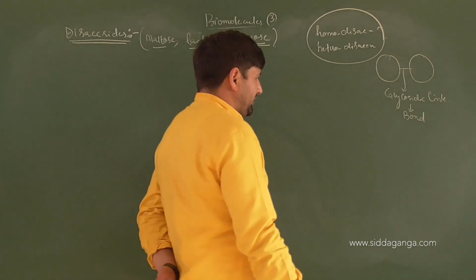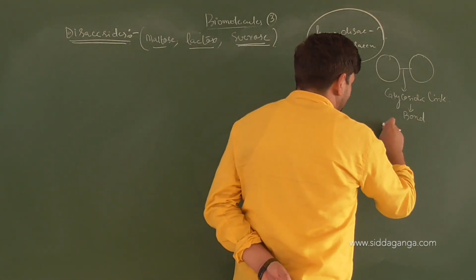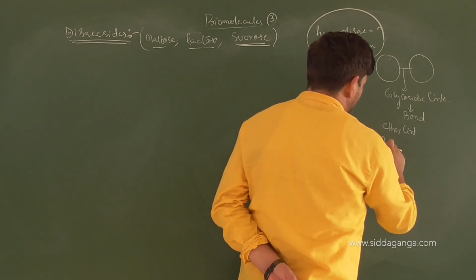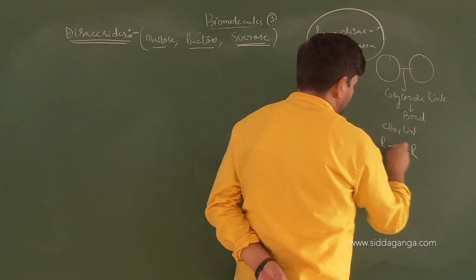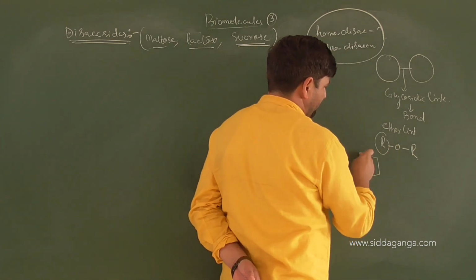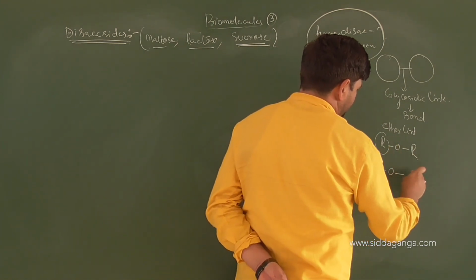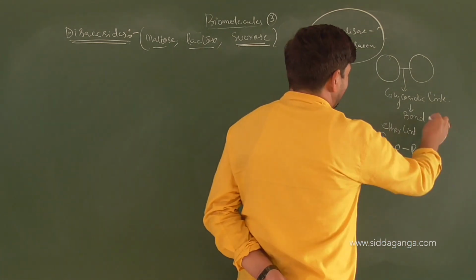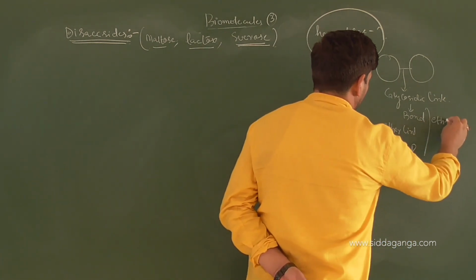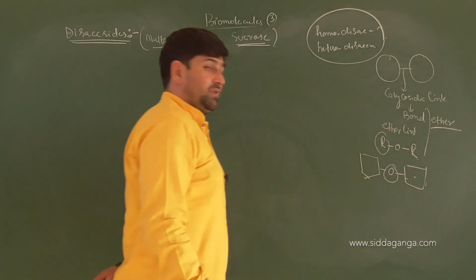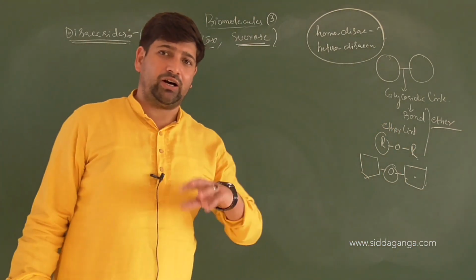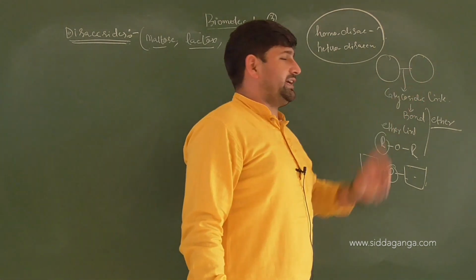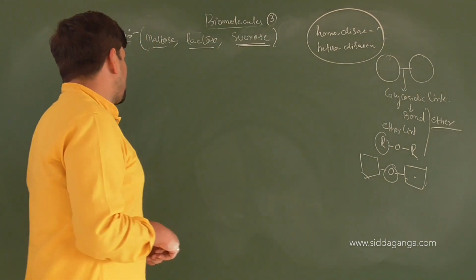And a glycosidic bond technically is like an ether link, that is an ROR link, where R represents one ring via oxygen and one more R represents another ring. It's not an ether link, it's like an ether link, ROR. So here R is a monosaccharide, and R is one more monosaccharide, linked via oxygen with each other.